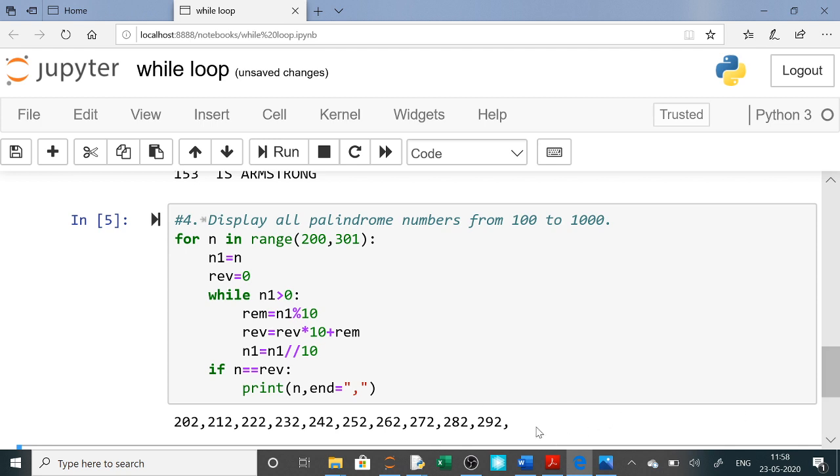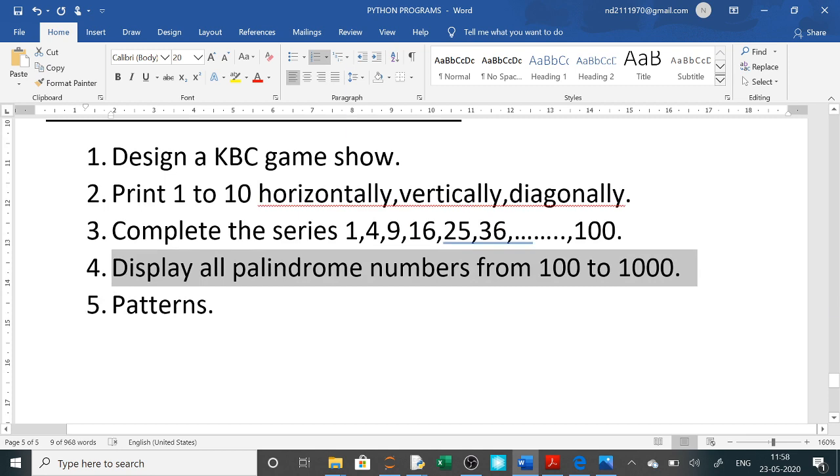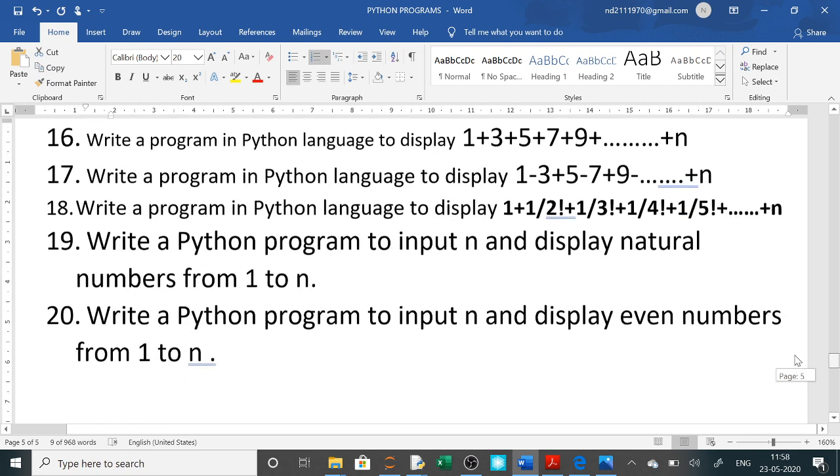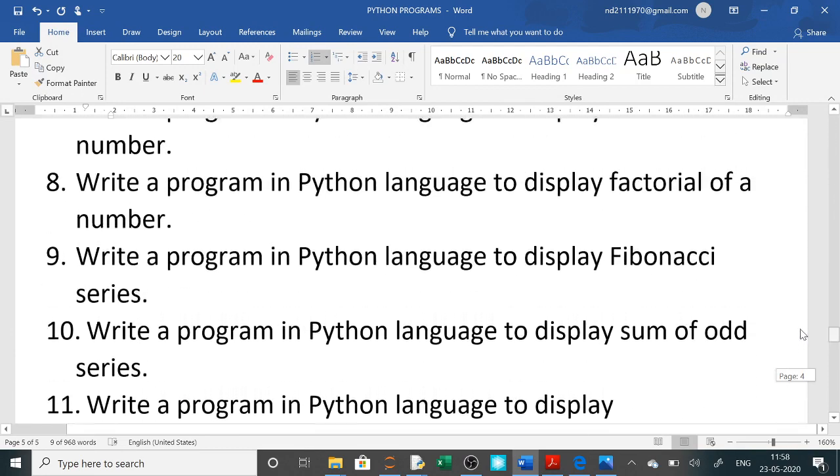So this is our while loop. With a while loop, all these questions which are given here, you can do, even the for loop questions which we have already done. Each question you can design using a while loop.